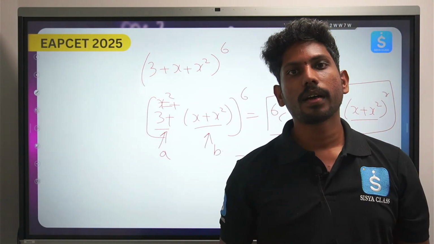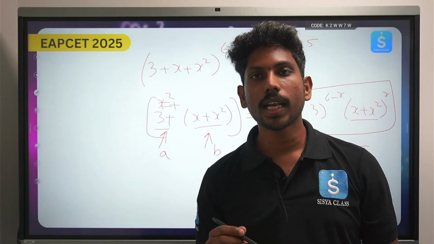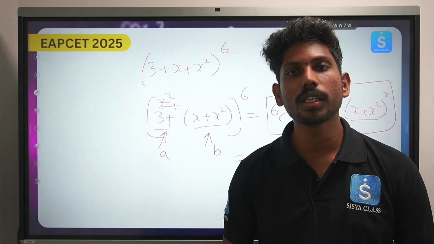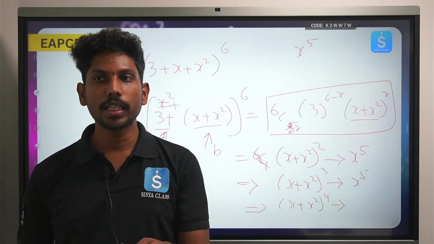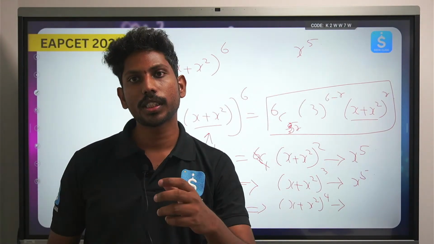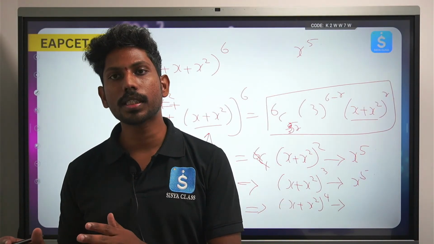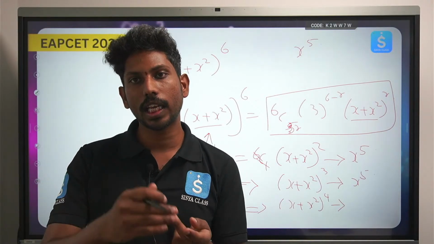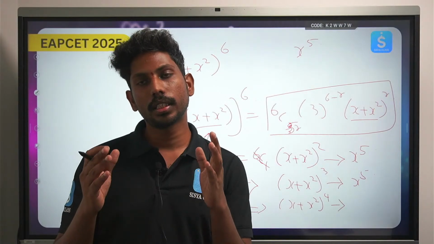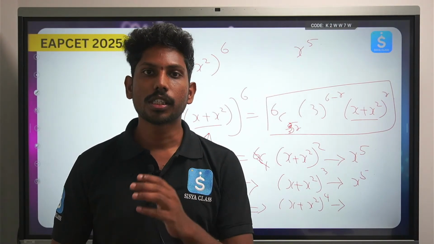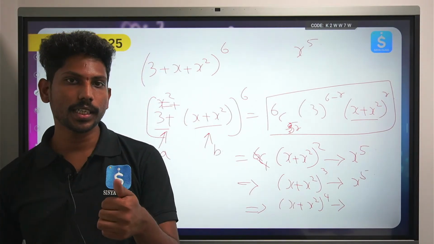Okay, so again I am saying, we will be coming in the evening class. You are welcome. In the evening class we will again have a discussion on the binomial theorem itself. In that we will be discussing the middle term, right? We will discuss what is the middle term of an expansion. If the expansion has n terms and n is even, then we will have 2 middle terms. If n is odd, then we will have 1 middle term. So we are going to have this sort of discussion in the evening class. So stay tuned. At 3:30 we'll be coming back.